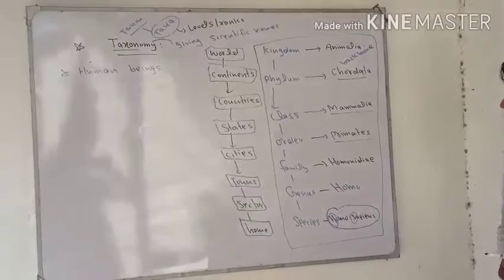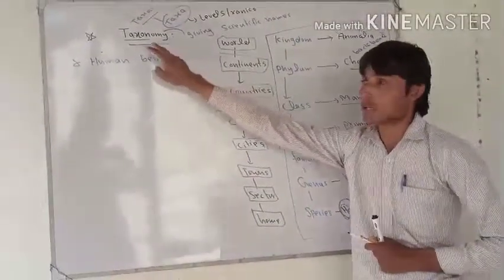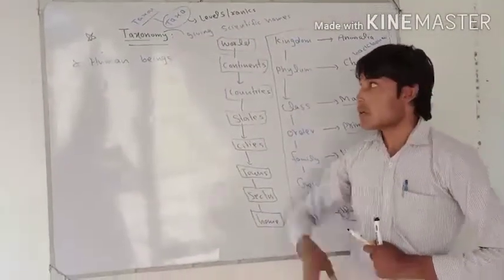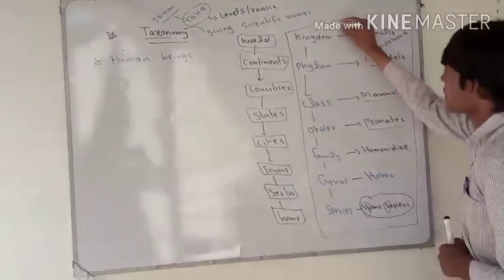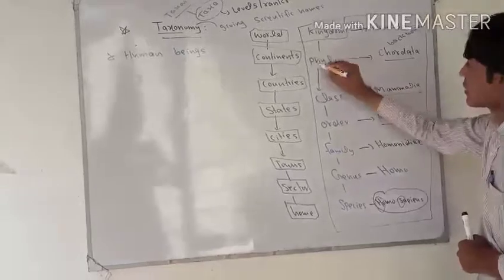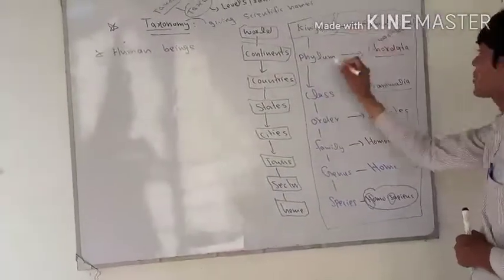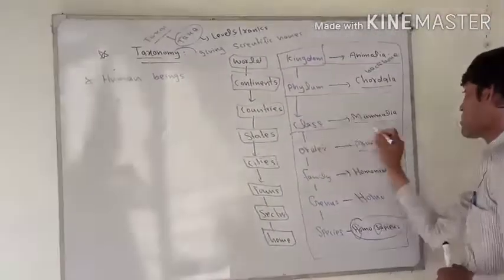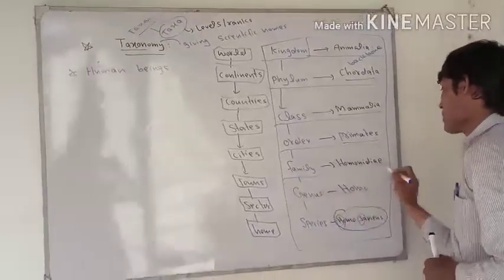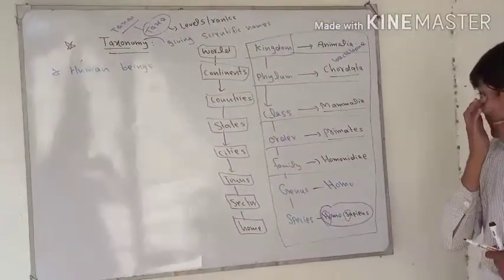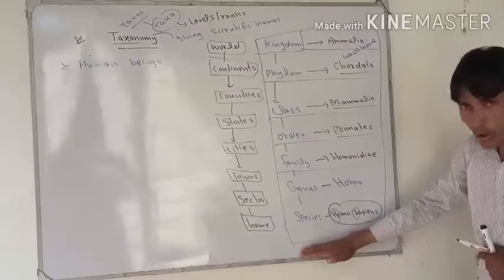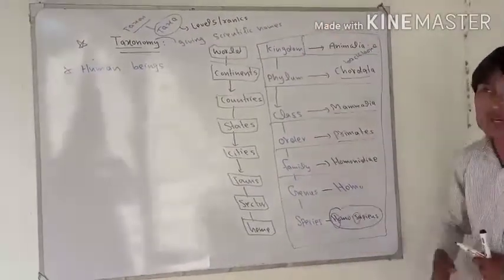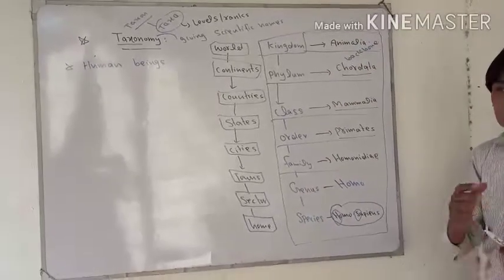So if we recall what taxonomy is, taxonomy is the combination of two Greek words. Taxon is like a ladder, from high to low or low to high, and it is also called levels or ranks.